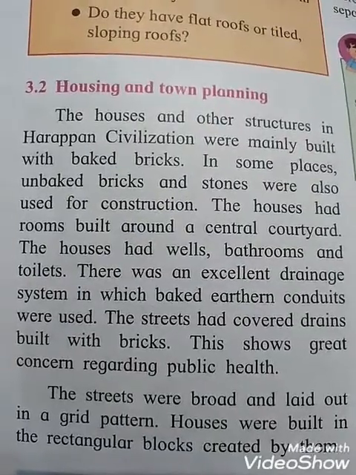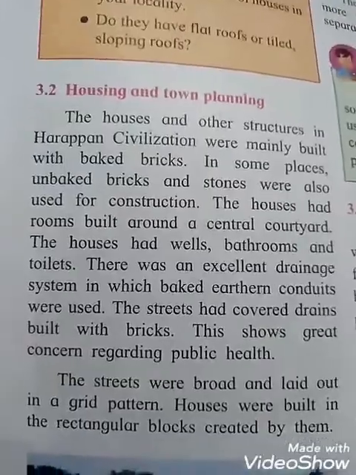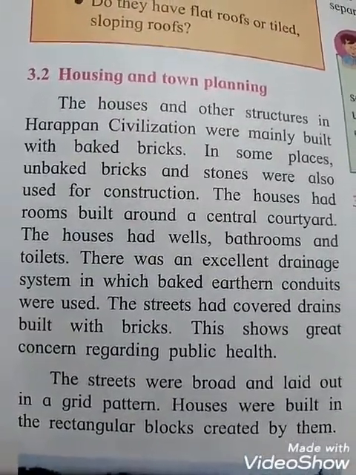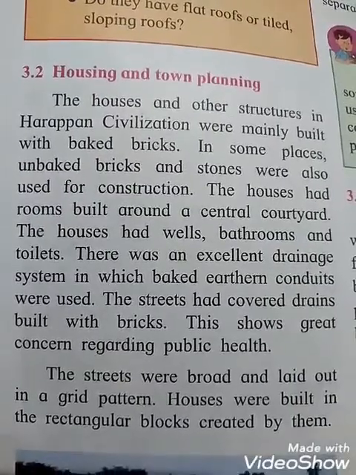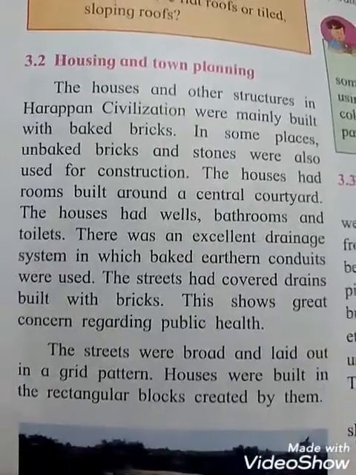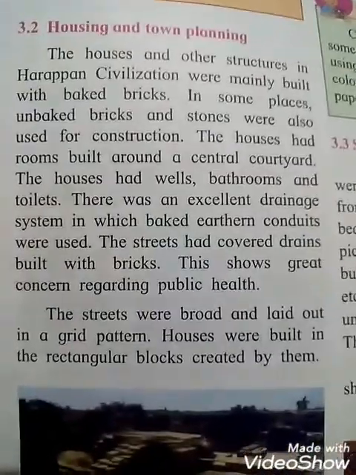The city had covered drains built with bricks, and the streets were totally covered with drains built with bricks. This shows great concern regarding public health.